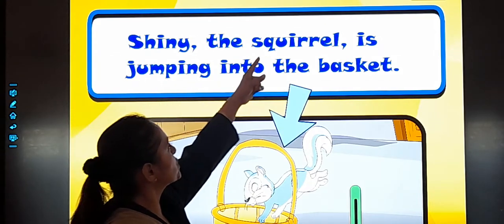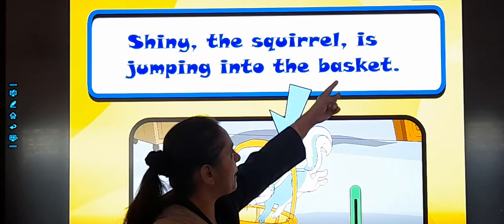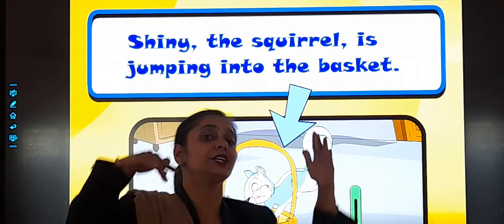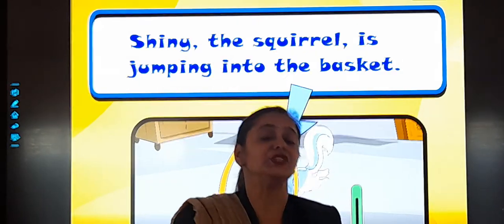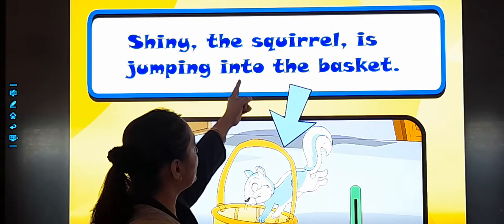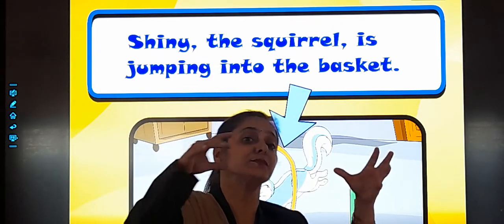Shiny, the squirrel, is jumping into the basket. See what the squirrel is doing? Into, she is going inside. Shiny, the squirrel, is jumping into the basket. That means the squirrel is moving.